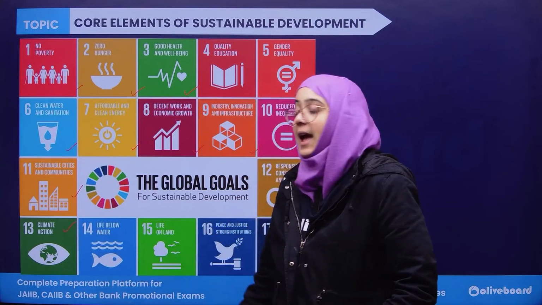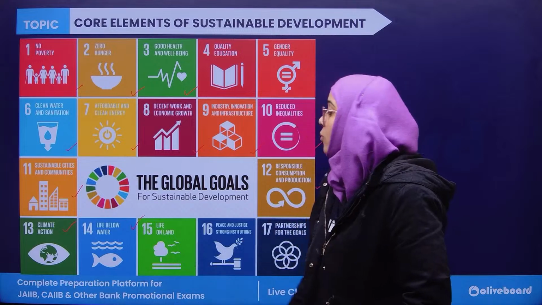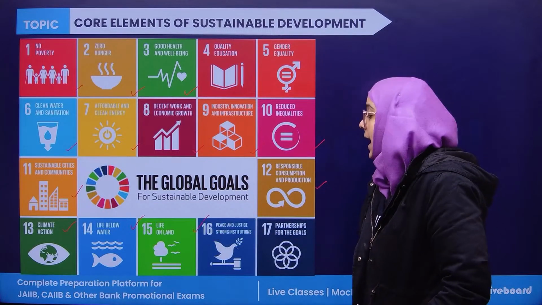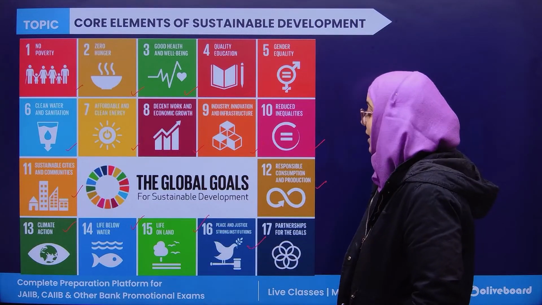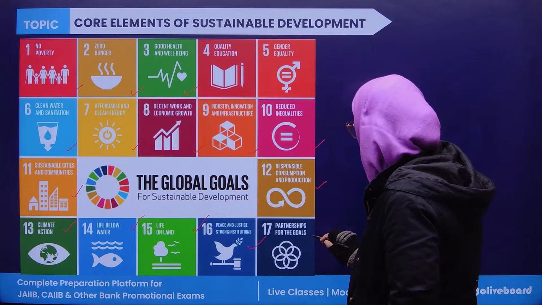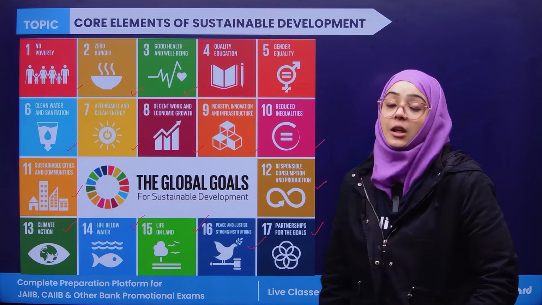Next is climate action, life below water, life on land, peace and justice, strong institutions, partnership for the goals.